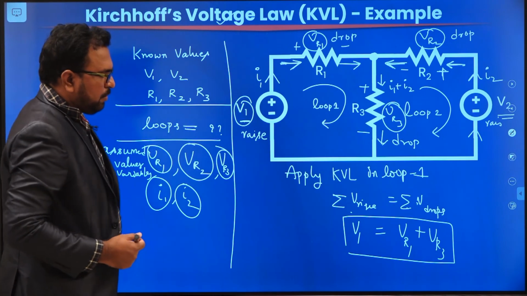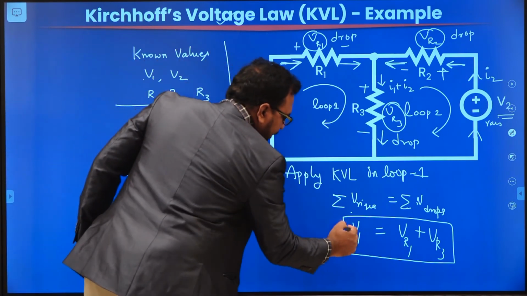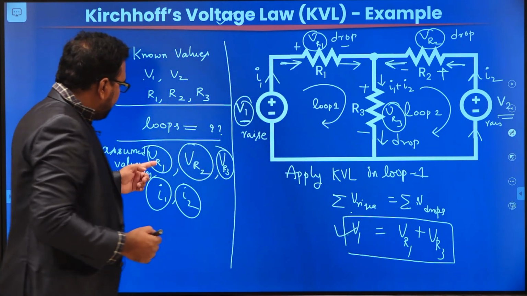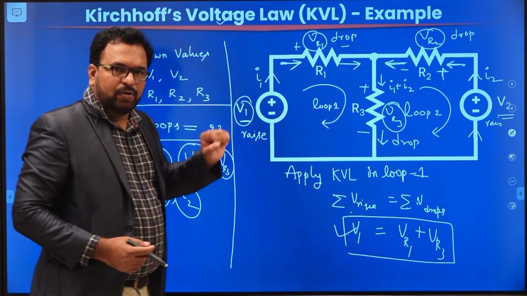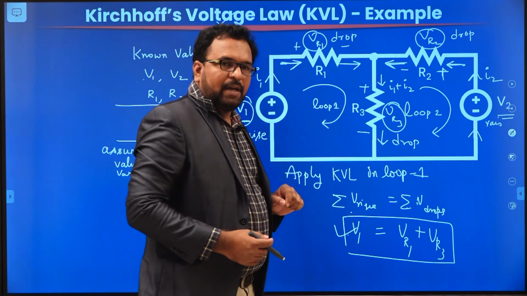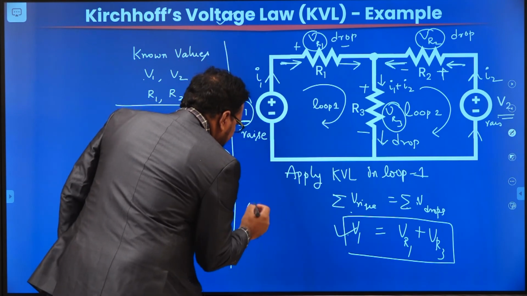In those three variables, V1 is a known quantity. But VR1 and VR3 are the unknown quantities. How are you going to calculate VR1 and VR3? By applying Ohm's law.